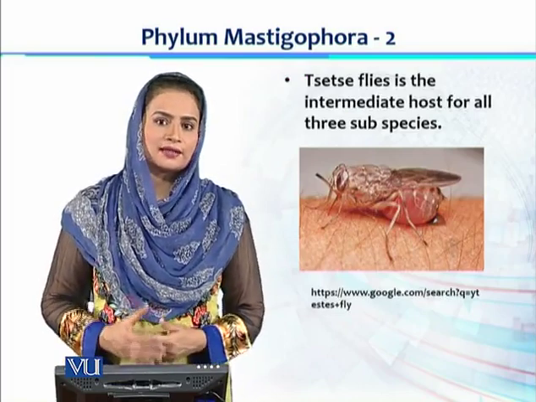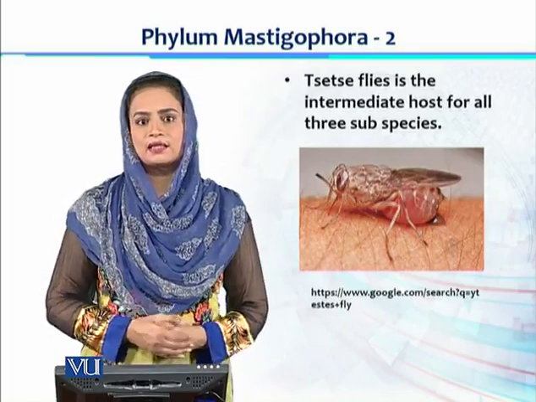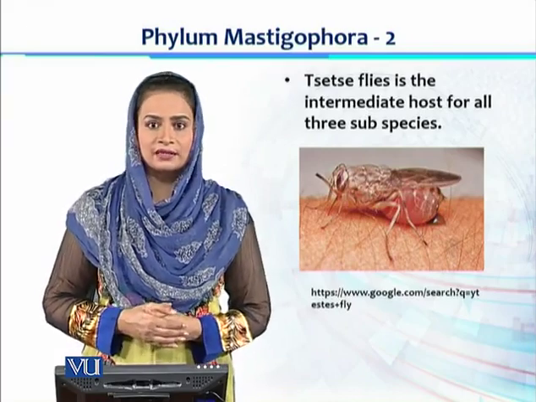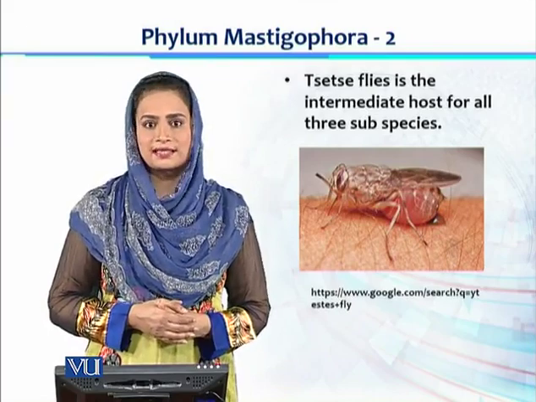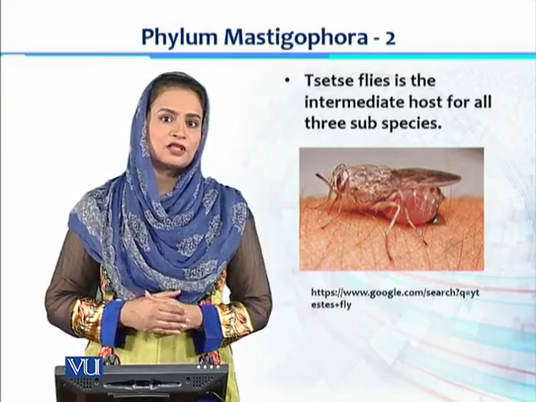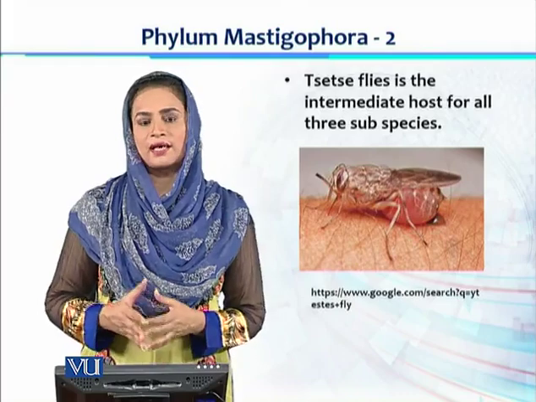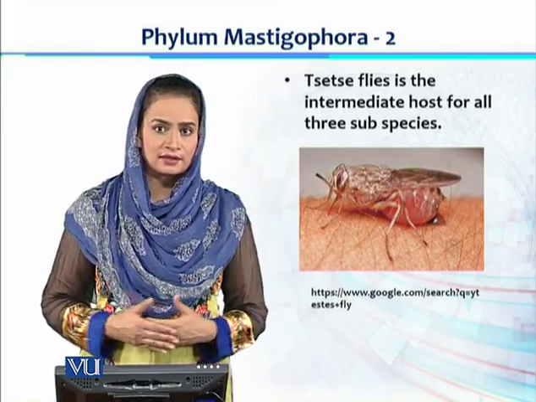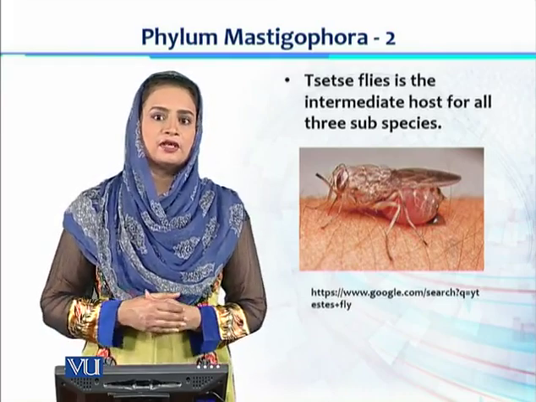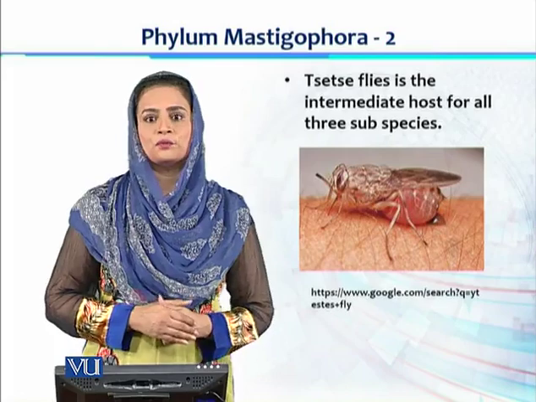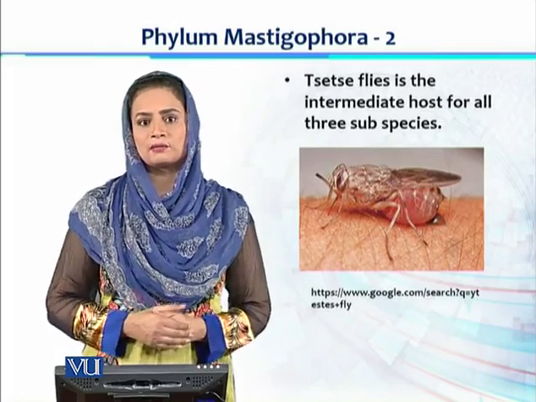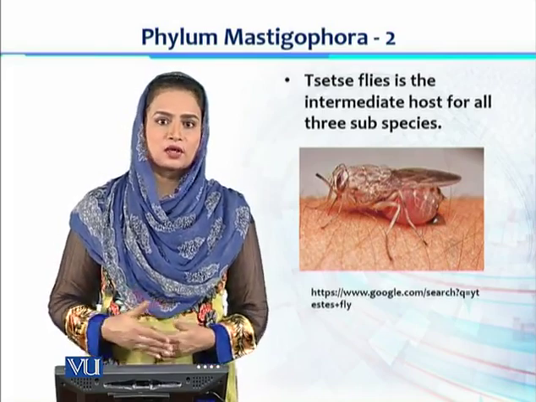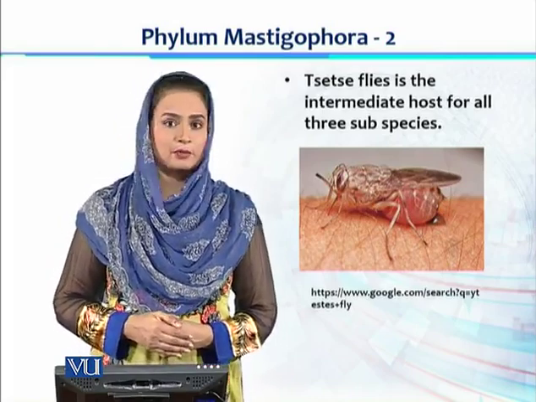The carrier or the vector of these parasites is a type of fly present in the African climate, called the tsetse fly. This tsetse fly is the intermediate host, carrying the parasites from one organism to another. They are not infecting the fly; rather, the fly is an intermediate host, and it transfers them to humans. After reaching the blood stream of humans or non-human mammals, they cause the disease of sleeping sickness.